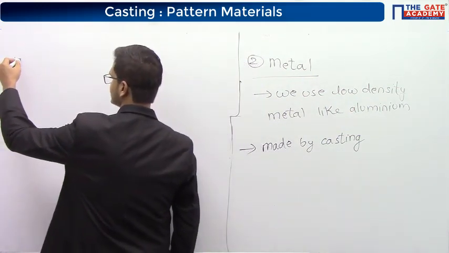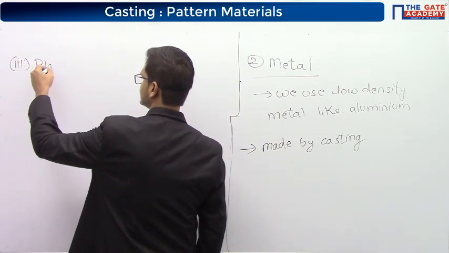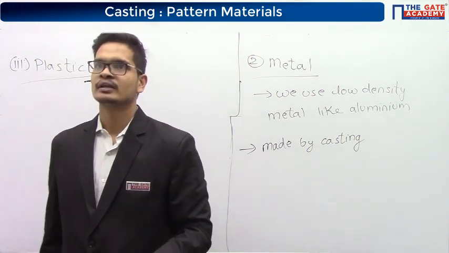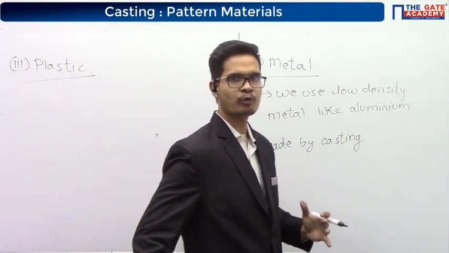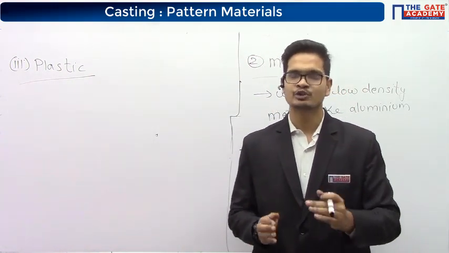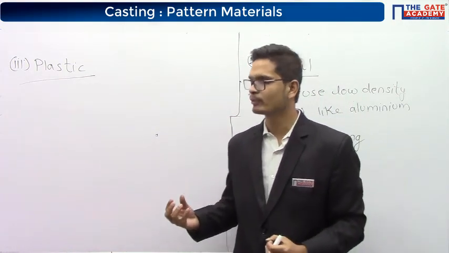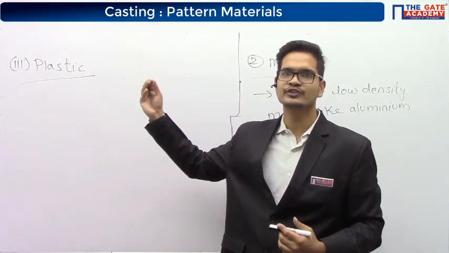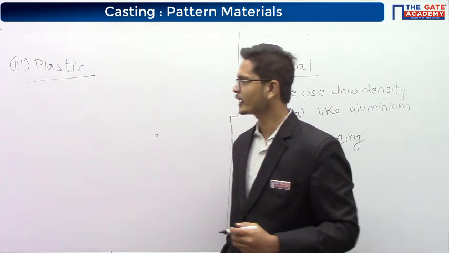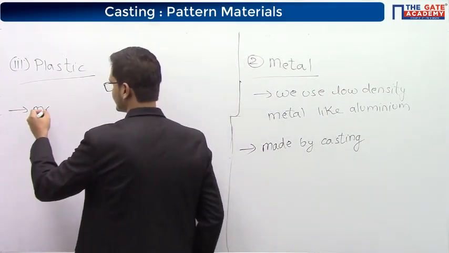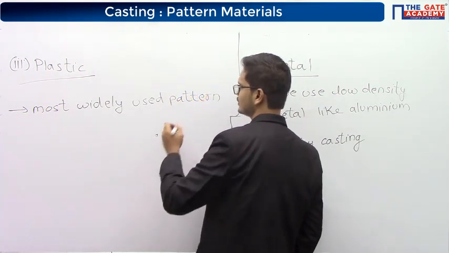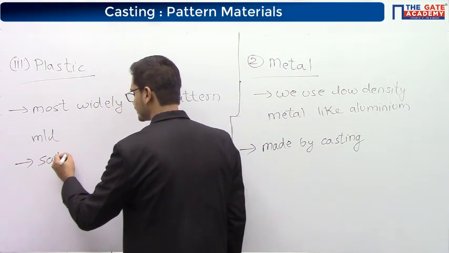And the third is plastic. Okay guys, plastic is a polymer. It is a long chain of different molecules. So by changing these molecules, you can get all the desired properties. Hence, plastics are the most widely used pattern materials, because all the desired properties can be obtained in plastic. As they satisfy all the properties.